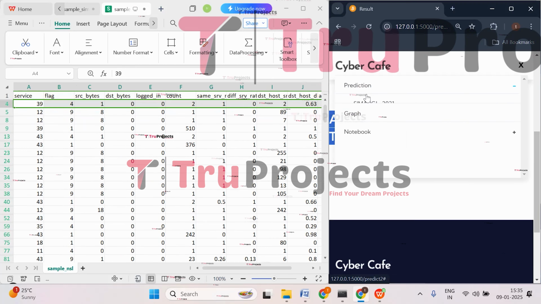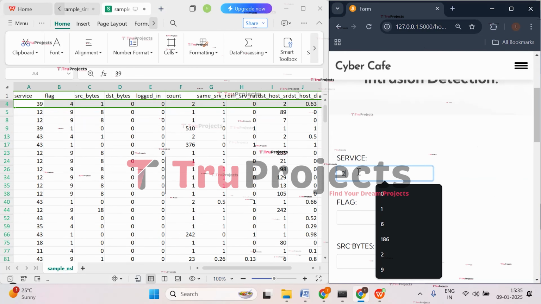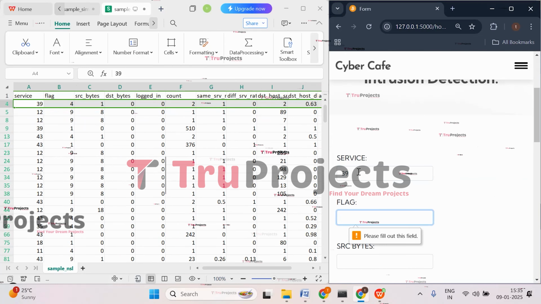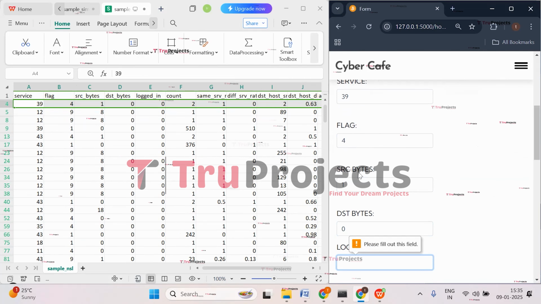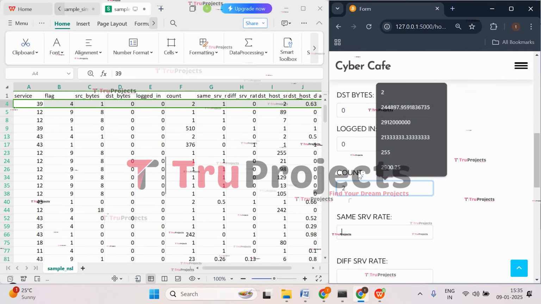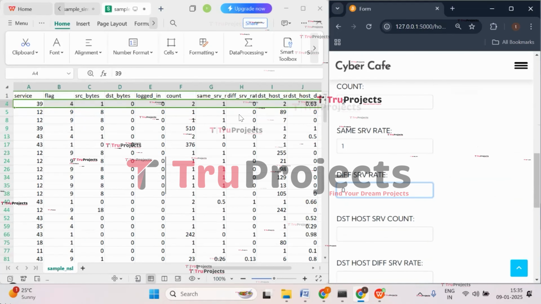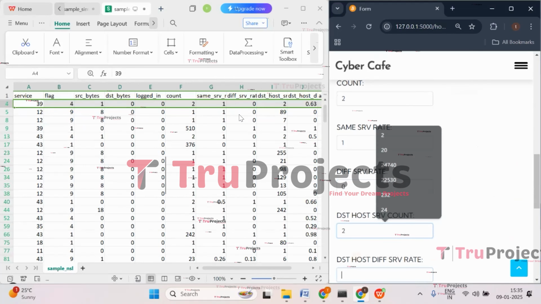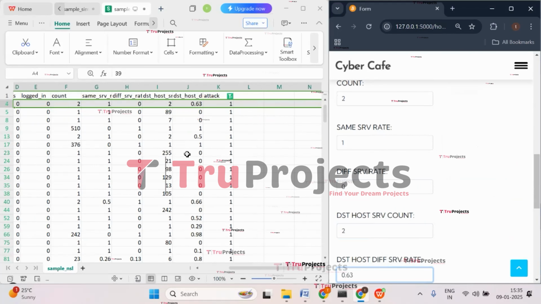Click on prediction, click on NSL KDD. Here service value is 39 and the next value is 4. Flag is 4. 1 is source bytes, destination bytes are 0. Logged in value is 0. Count is 2. 1 is same SRV rate and 0 is different SRV rate. Destination host count is 2 and 0.63 is the destination host different SRV rate.